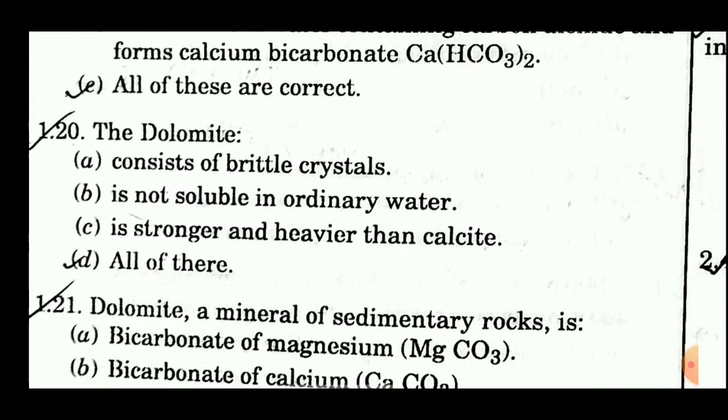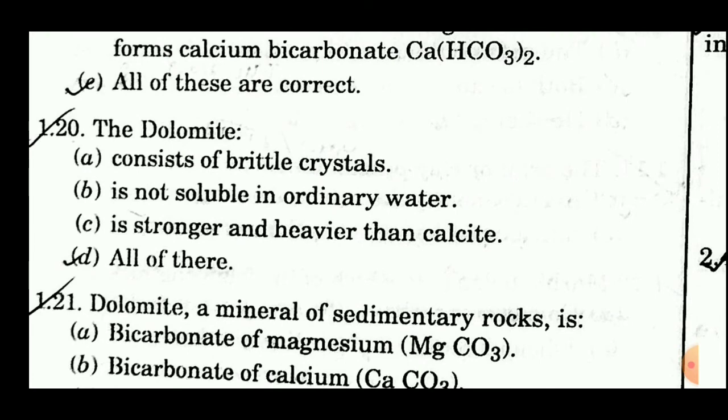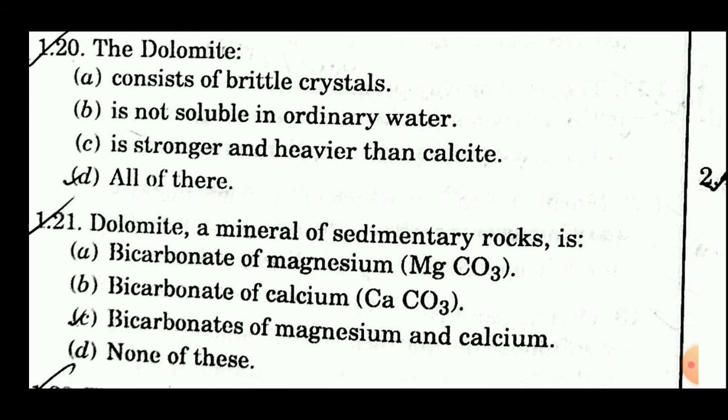20th question is, the dolomite. Option A is, consists of brittle crystals. Option B is, it is not soluble in ordinary water. Option C is, it is stronger and heavier than calcite. Option D is, all of these. So the answer of this question is all of these. The dolomite consists of brittle crystals and it is not soluble in ordinary water. It is stronger and heavier than calcite.